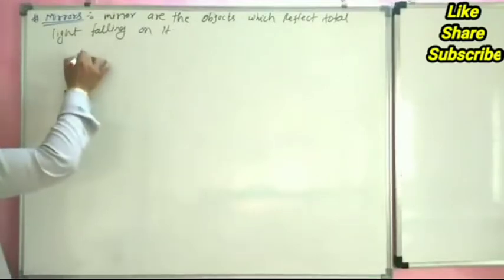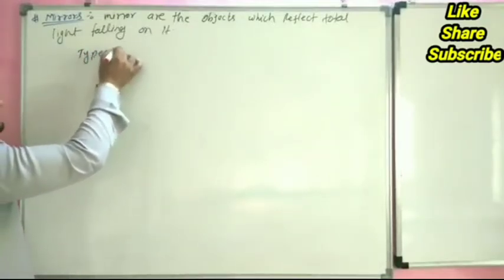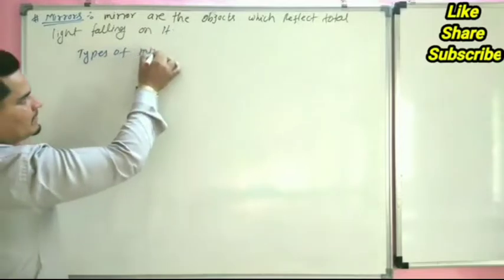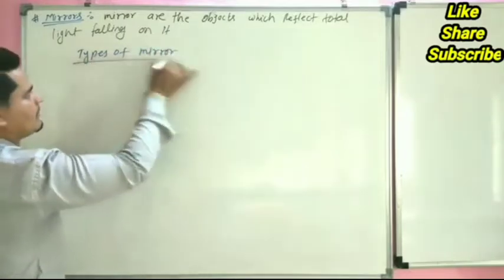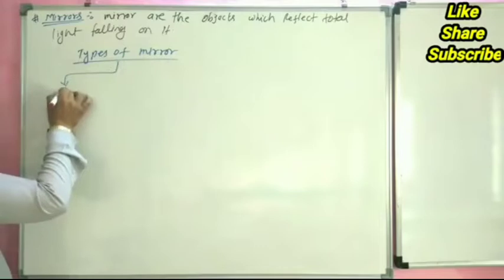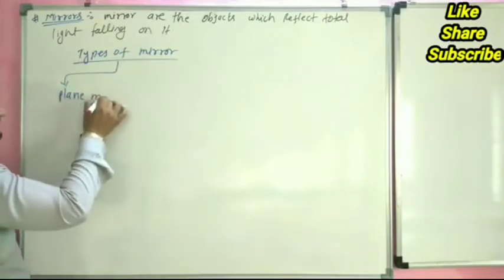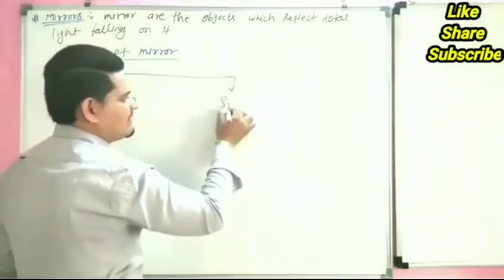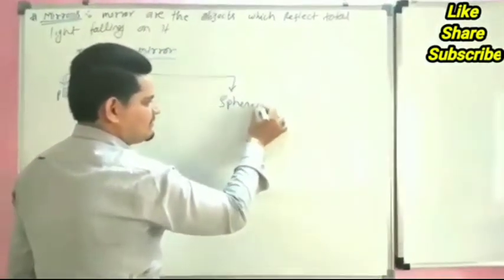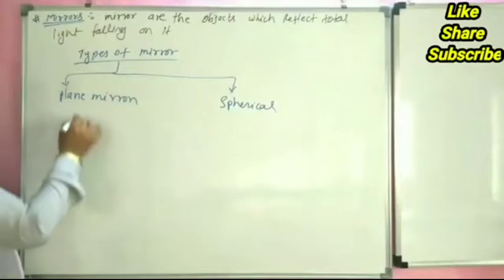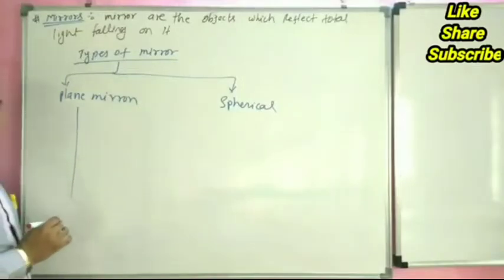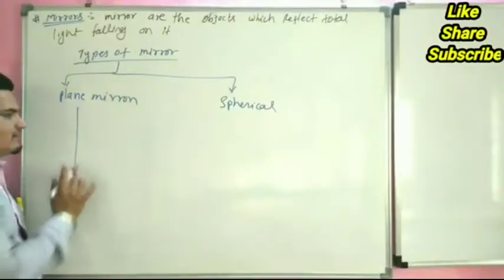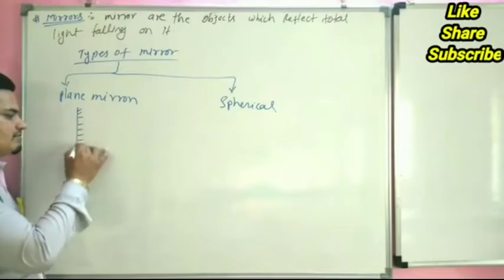There are two types of mirror. First is the plane mirror and second is the spherical mirror. A plane mirror is a type of glass where one side is polished.